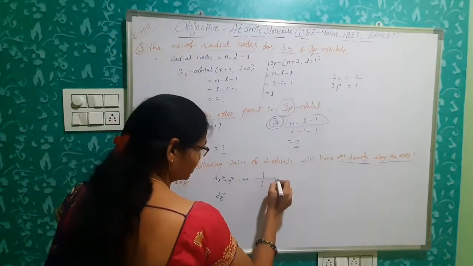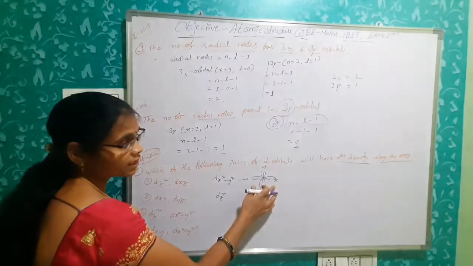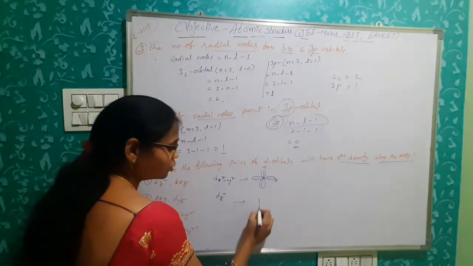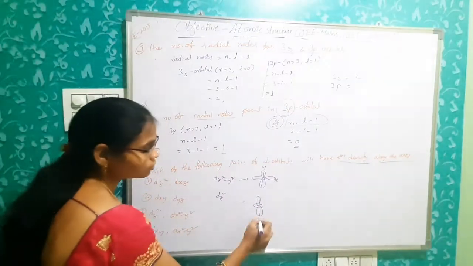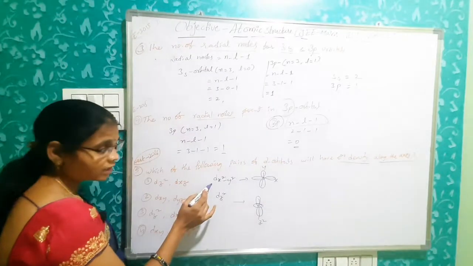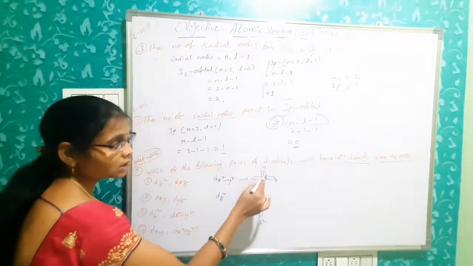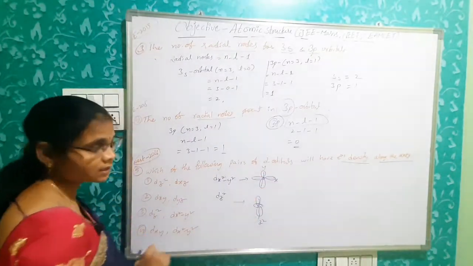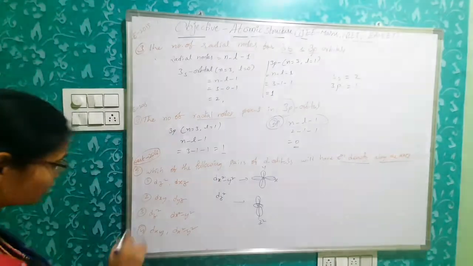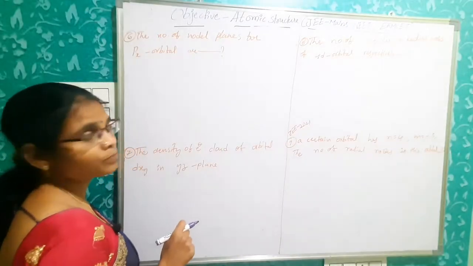So simply this is xy, 4 lobes present in between the x axis and y axis. Here 2 lobes present on the z axis and there is a ring of electron cloud. For dx square minus y square and dz square only, electron density is present along their axes. Simply you have to select which option? Third option. Clear?